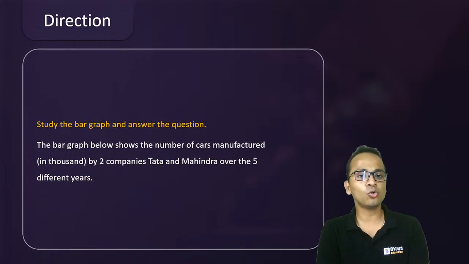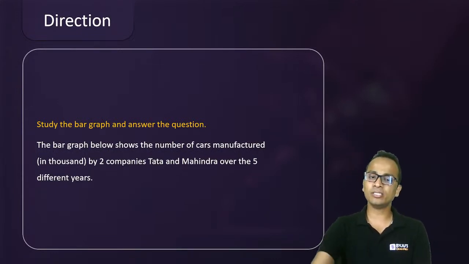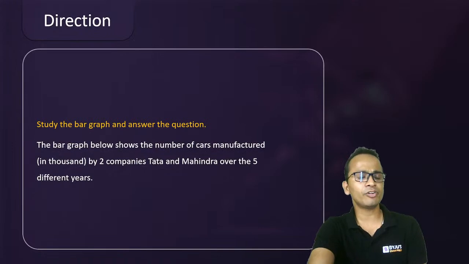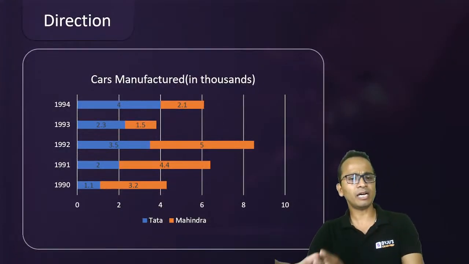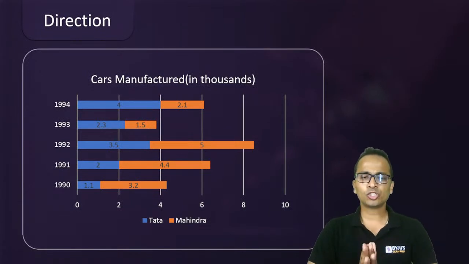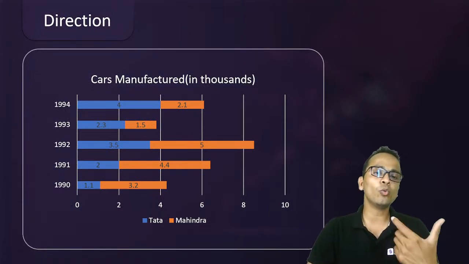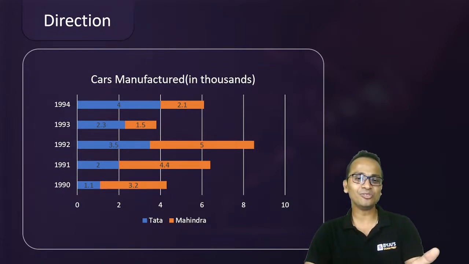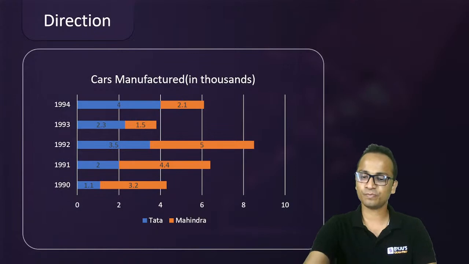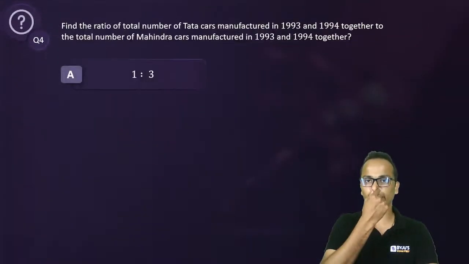The bar graph below shows the number of cars manufactured in 1000 by two companies, Tata and Mahindra, over the 5 years. So this is the bar graph for all of you. Don't worry, the bar graph will be available for each and every question. So the values are written over the bars, so there is no need to calculate these values because they are in front of you. Let's look at question number 1 based on this set.